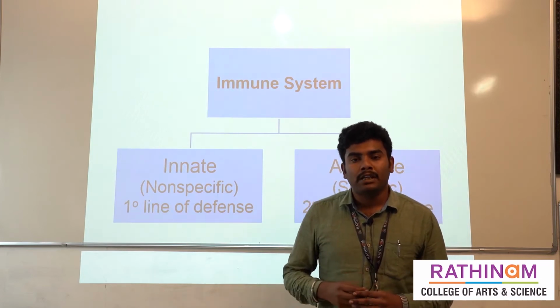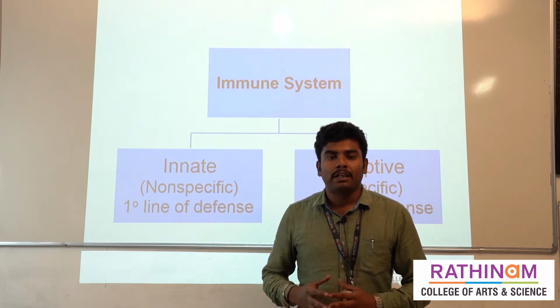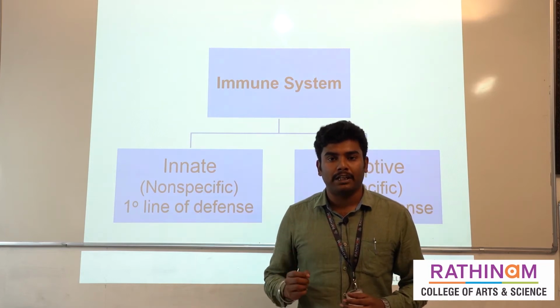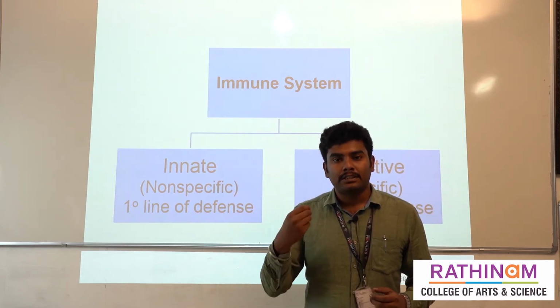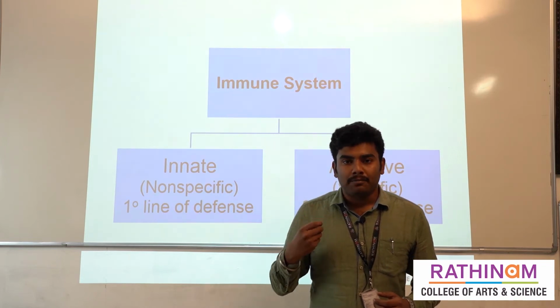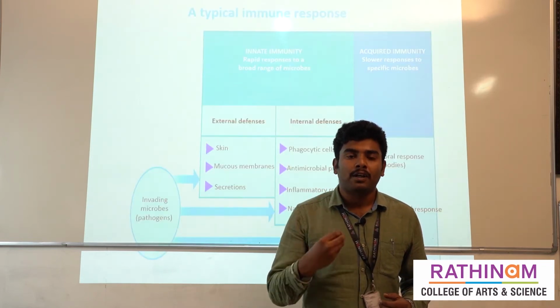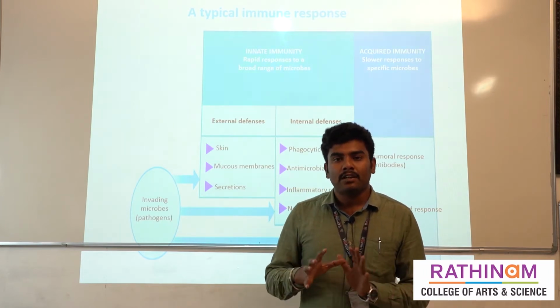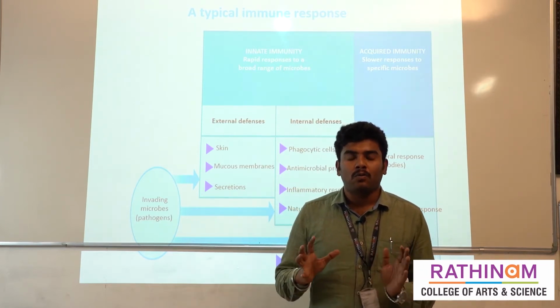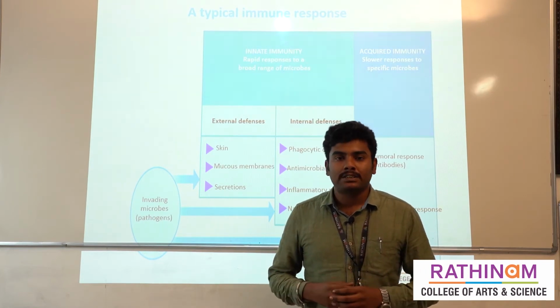And adaptive immunity is also called acquired immunity, or specific immunity, because it takes some time. After any pathogen enters into the body, it takes some time to react to that particular antigen or foreign substance. So these are the two classifications of the system.